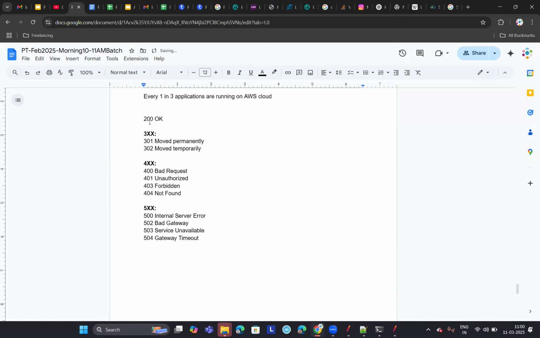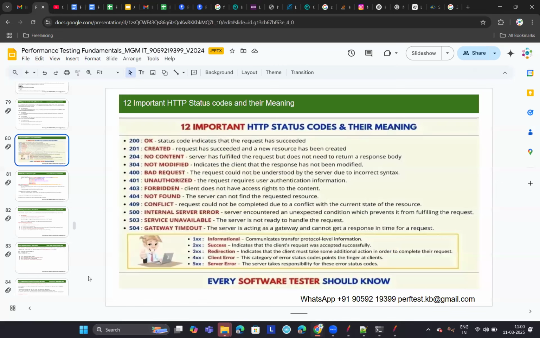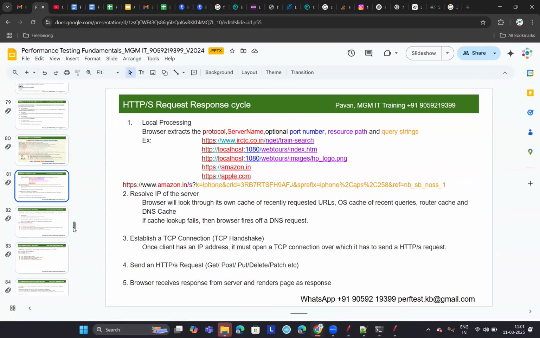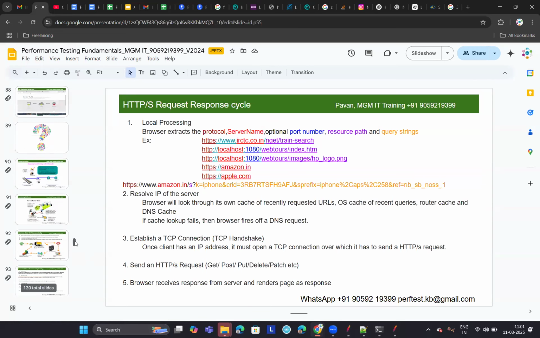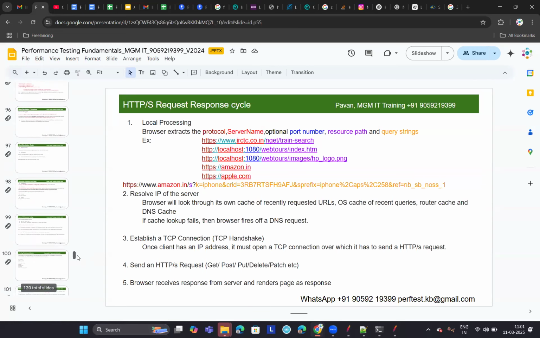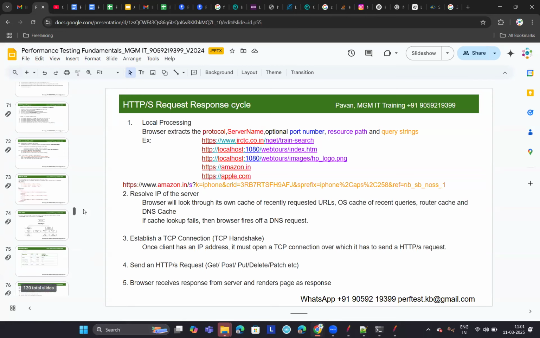So how many did we get? 1, 2, 3 plus 4, 7, 11. We got 11 important response codes. Those 11 are very important. Those are enough for interviews, guys. If you remember those 11, that is enough for interviews. Now let us understand authentication and authorization.